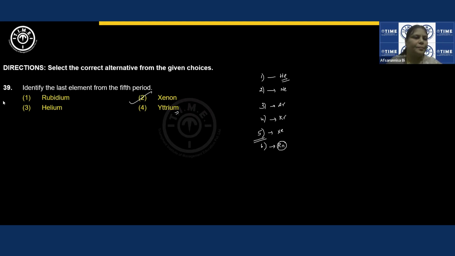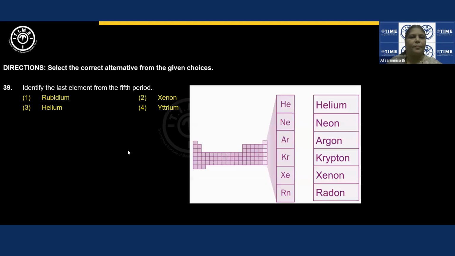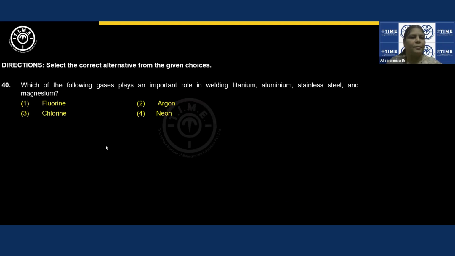Next question. Yeah, here you can see helium, neon, argon, krypton, xenon, and radon. Next question. Which of the following gases plays an important role in welding titanium, aluminum, stainless steel, and magnesium?